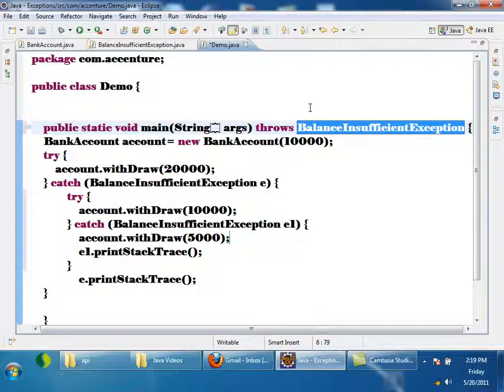So what you understood from this example is try catches can be nested to any level. Inside this catch you can have another try catch. Inside that catch you can have another try catch. So try catches can be nested like anything. Okay, but one try should have at least one catch.